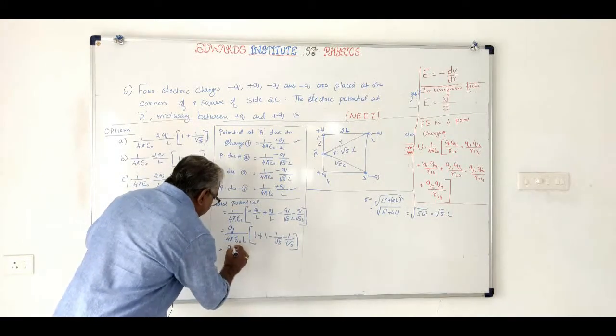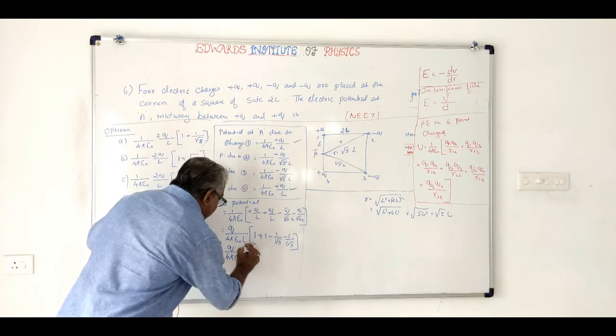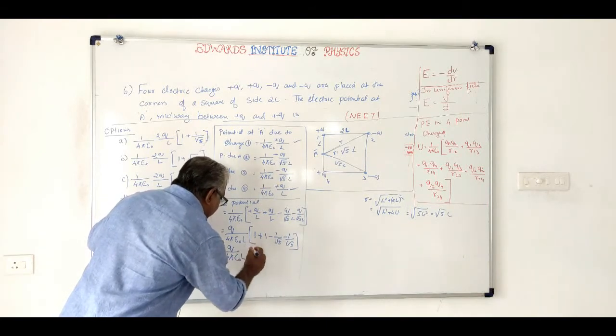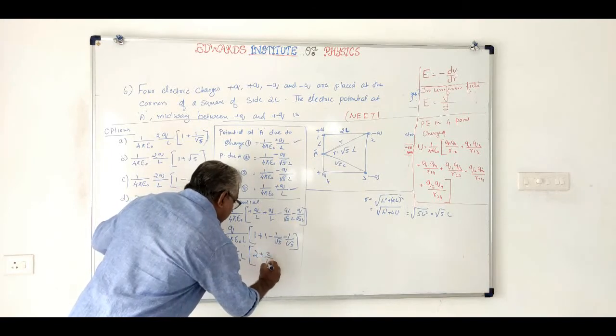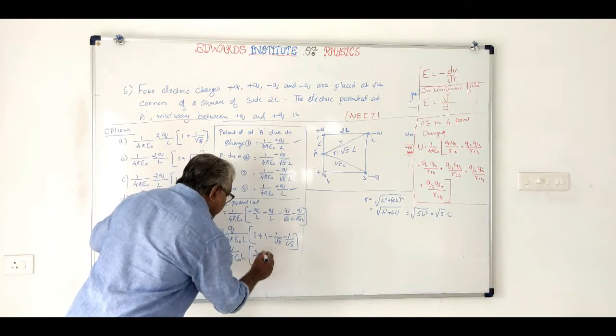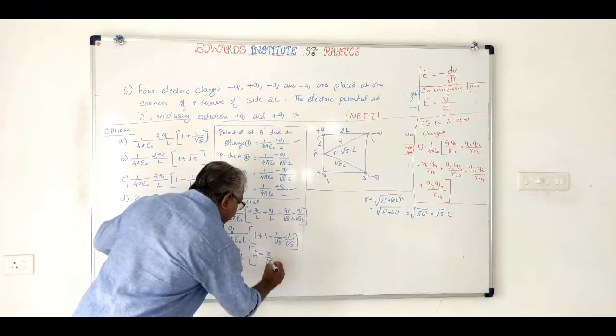So it will be q by 4 pi epsilon 0 L into 2 minus 2 by root 5.